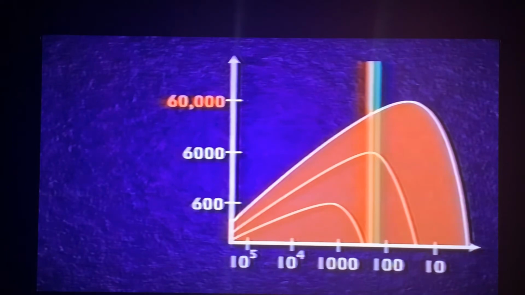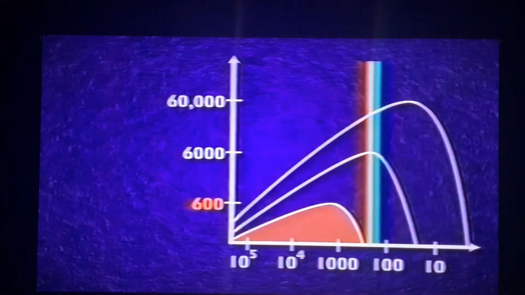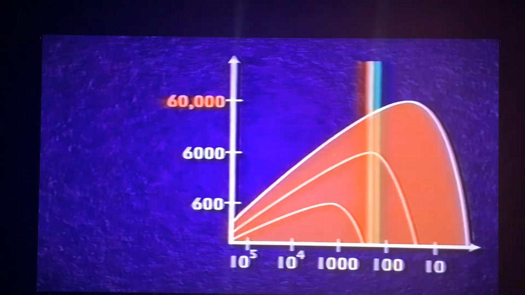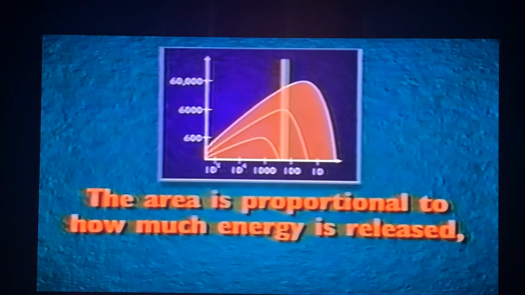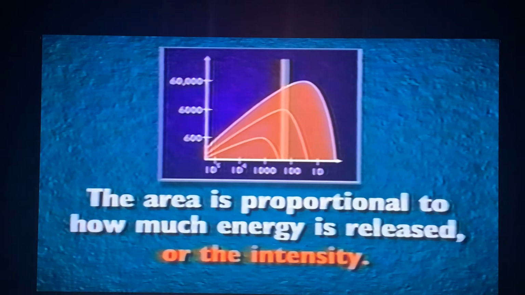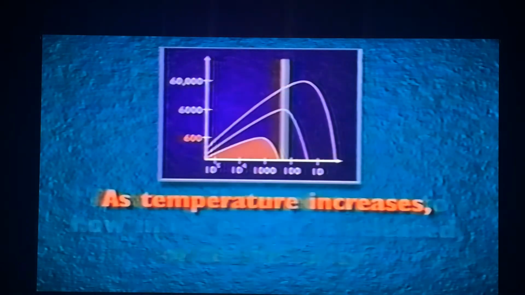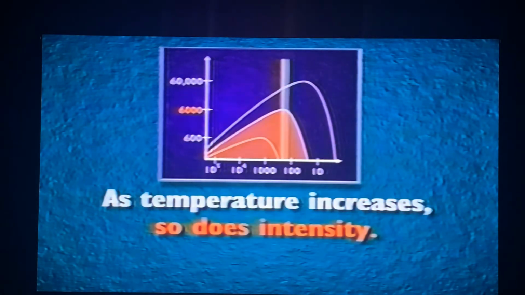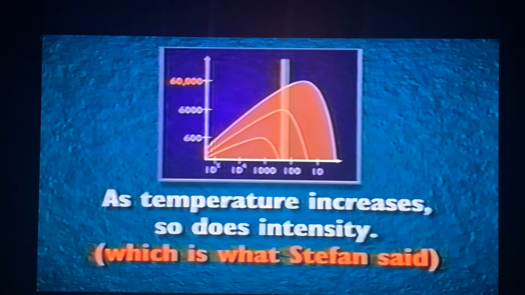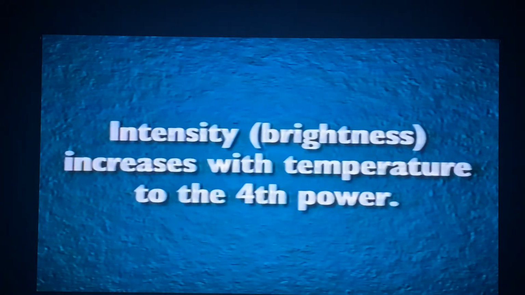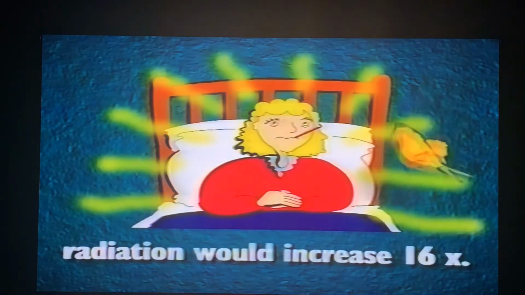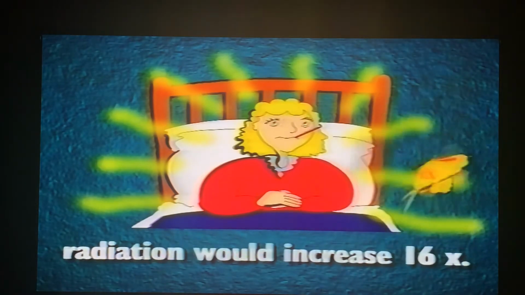The area underneath the curve is just as important as where it peaks. As the temperature increases, the area under the curve increases also. The area corresponds to how much energy is released, or the intensity. So we see, as temperature increases, so does intensity, which is just what Stefan said. Intensity, or brightness, increases with temperature to the fourth power. So, according to Stefan's law, if your temperature doubled, then your radiation would increase 16 times.